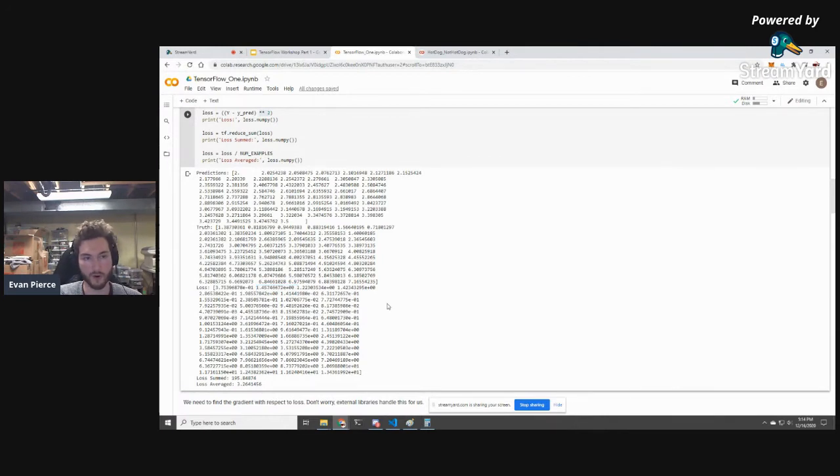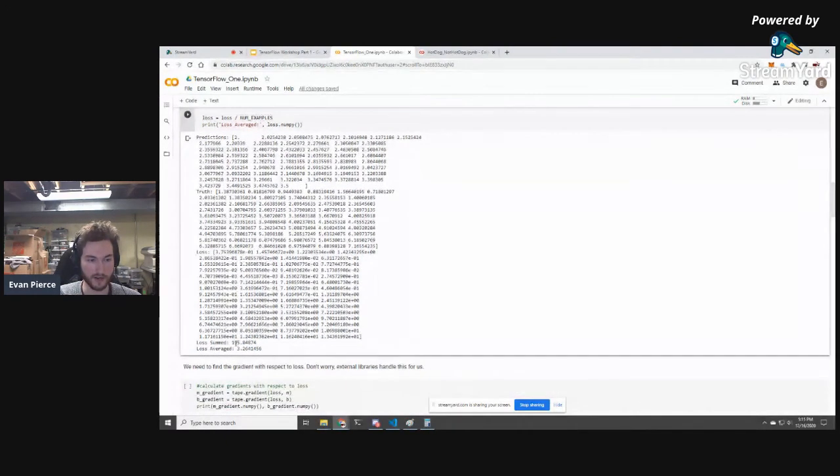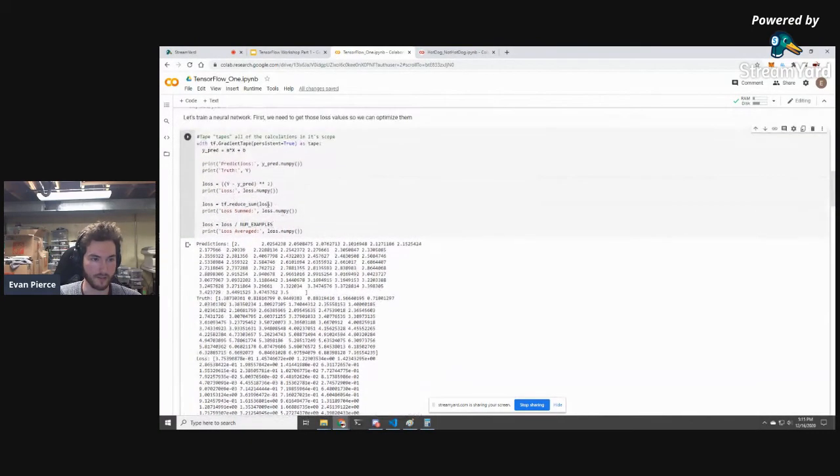But we want one number where we can say this is how well the network is doing. So what we're going to do is sum up all of those loss values, and that's what we get. But what if we add 5 more examples to this? We don't really want our loss to just grow and grow based on the number of examples. So we're just taking the average right here, and that's how we get our loss function, which is mean squared error. It's called mean squared error because we're taking the error, we're squaring it, and then we are taking the mean.